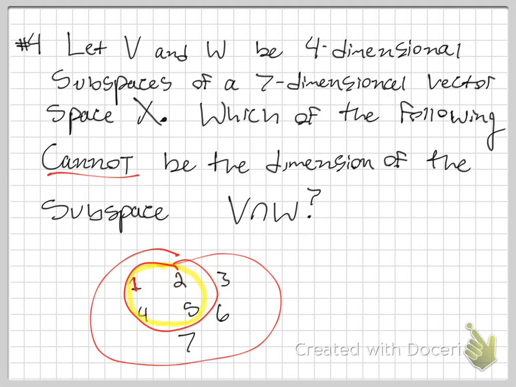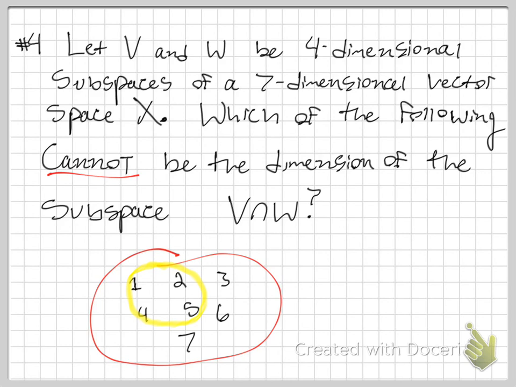So if W is like this, then their intersection only has 3 dimensions, 4, 2, and 5. If W is like this, then their intersection only has 1 dimension, which is 5 in this case. But no matter how you cut it, no matter how you slice it up, their intersection cannot be 0-dimensional, meaning they cannot have an empty intersection.